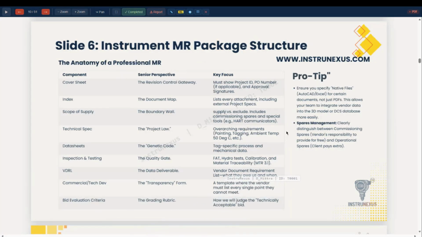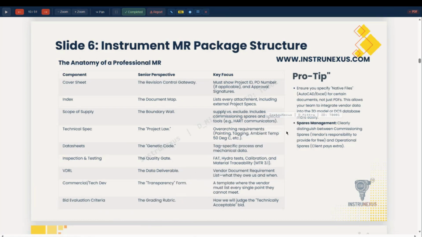Please specify the scope of supply clearly with battery limits and the things which are to be included, like commissioning spares, mandatory spares, the accessories for various mounting if required, any tools, calibration tools required, specific tools like gas detectors. You require the calibration gases and the gas tool kits for maintenance as well as calibration. So all these are to be mentioned.